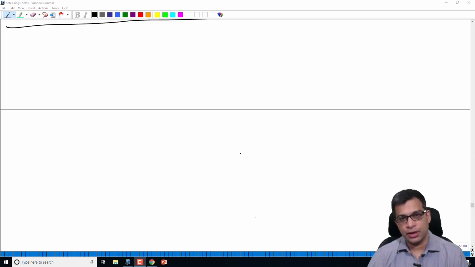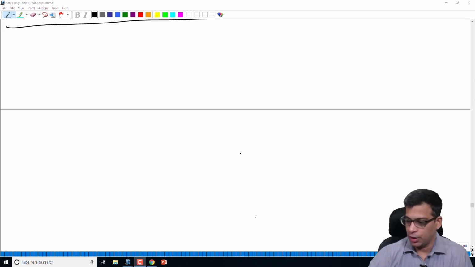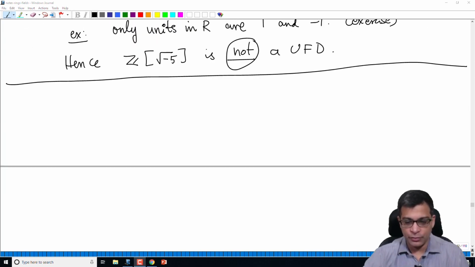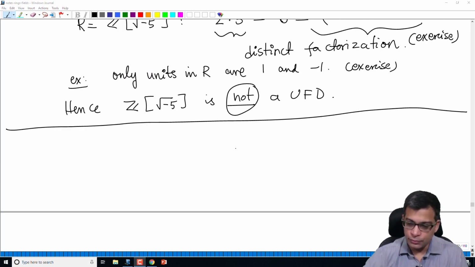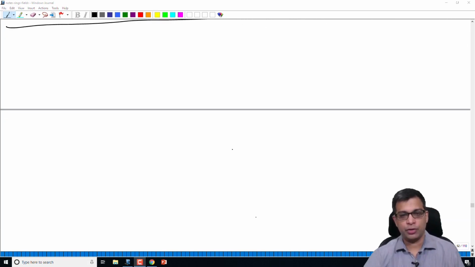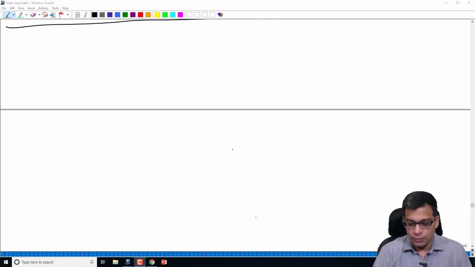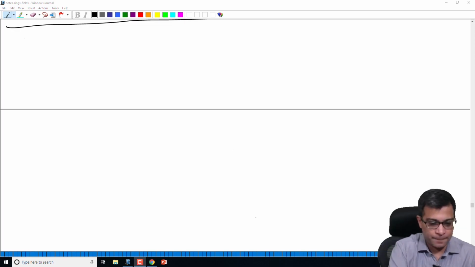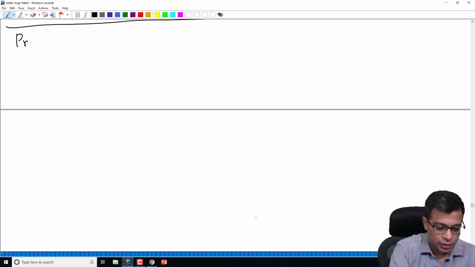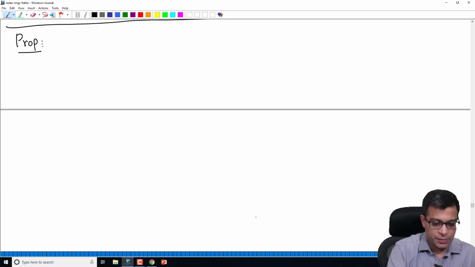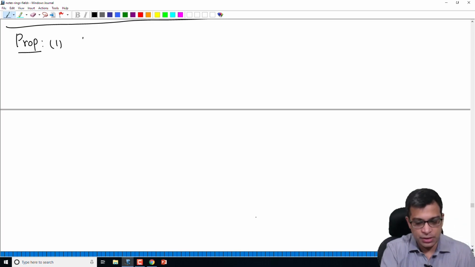For example, we looked at the ring Z adjoin square root of minus 5. It's a Noetherian ring, so factorization exists, but we know that it's not unique. And we want to continue that study today. We want to give a few more conditions for verifying that a ring is a UFD. So let me start today with this proposition. It has two parts.